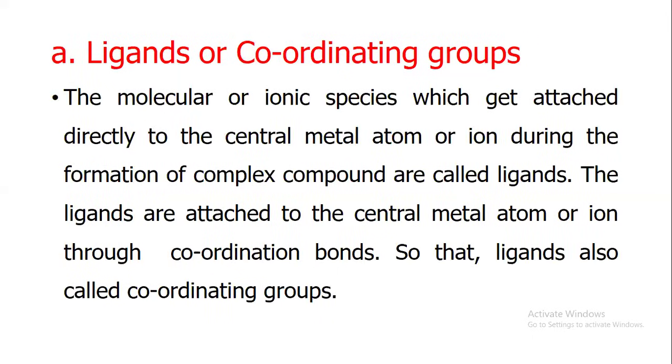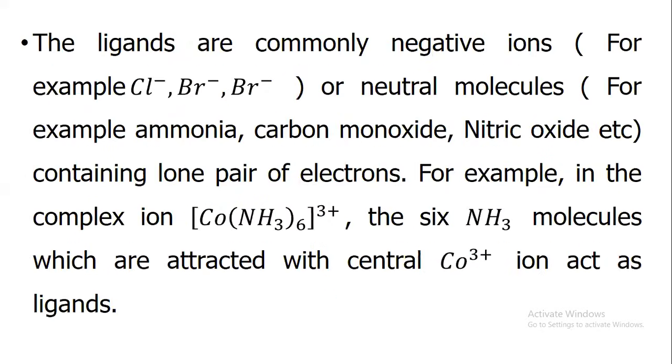First of all, ligands are coordinating groups. The molecular or ionic species which get attached directly to the central metal atom or ion during the formation of a complex compound are called ligands. The ligands are attached to the central metal atom or ion through coordination bonds, so ligands are also called coordinating groups.